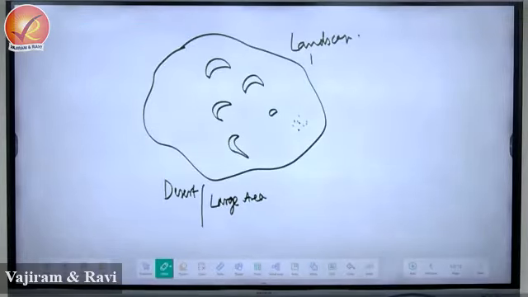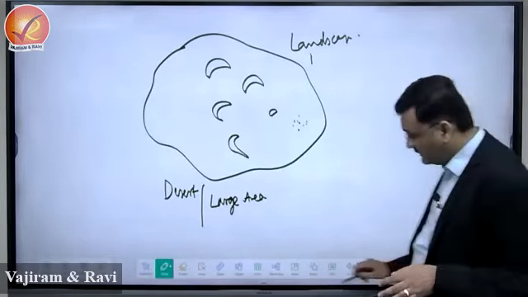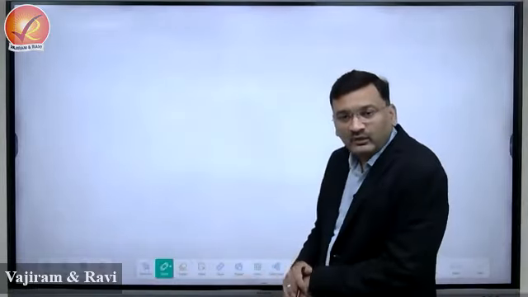Next point. Landscapes can have multiple landforms created by homogeneous or heterogeneous processes. Okay? Meaning they can have multiple features, not necessarily created by only one process.